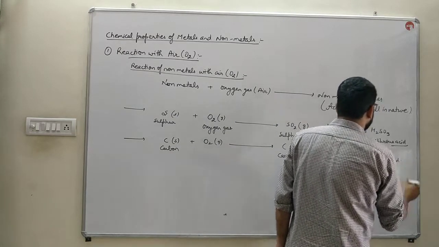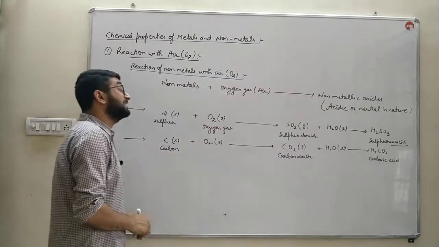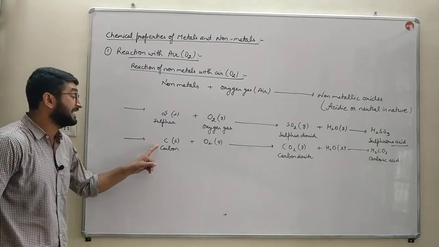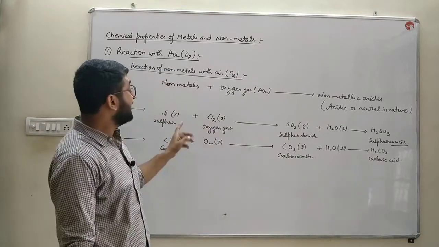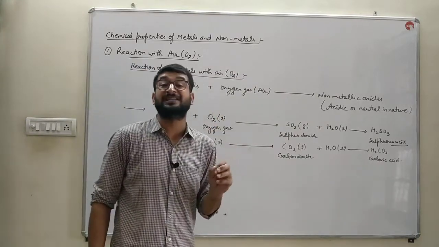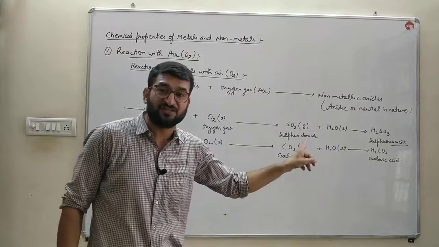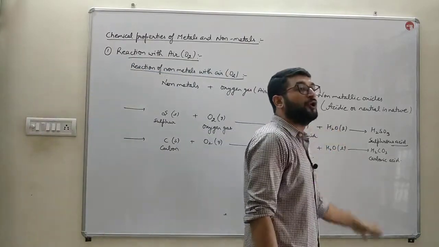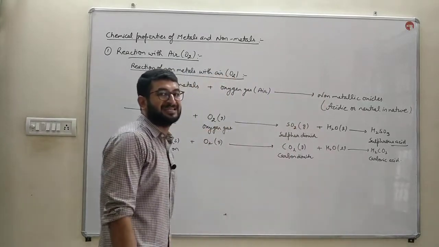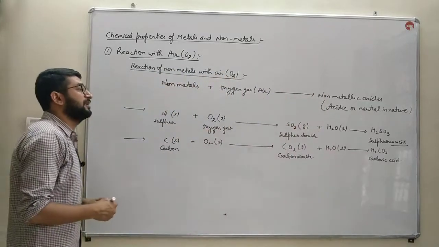So carbon dioxide is also an acidic gas, produced by the reaction of a non-metal with oxygen. When metals react with oxygen to form metallic oxides, those are basic in nature. Non-metals react with air or oxygen to form non-metallic oxides, which are either acidic or neutral in nature.